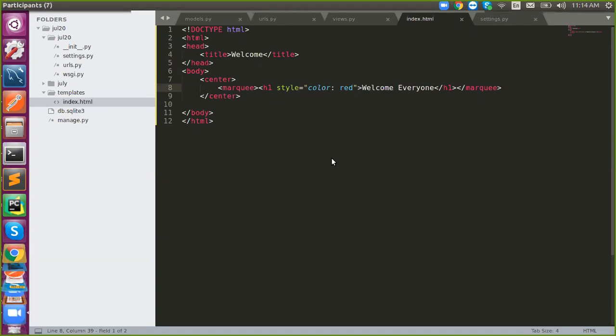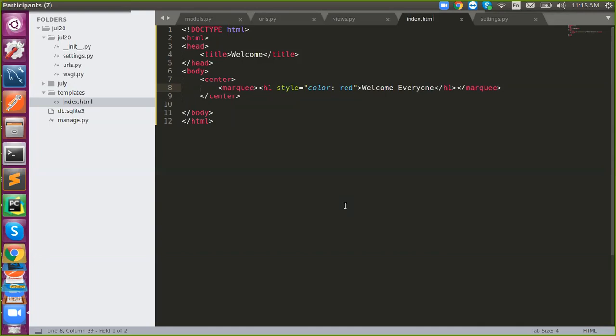What do you need actually to create a Django project? What is the requirement? The package. So the very first step.